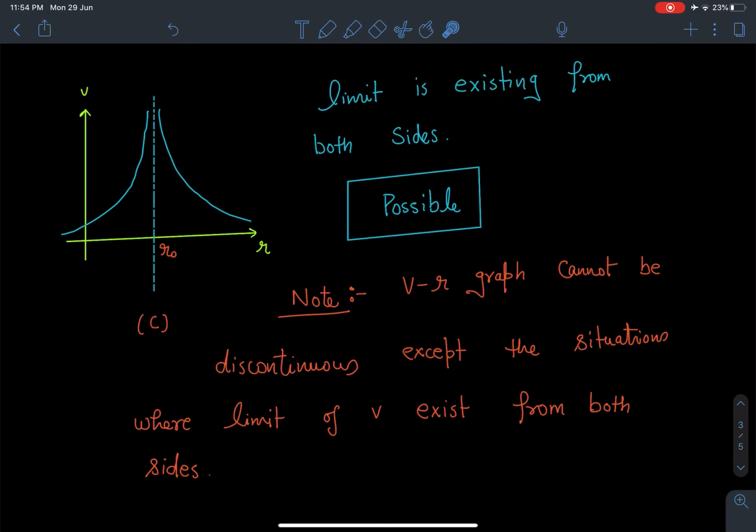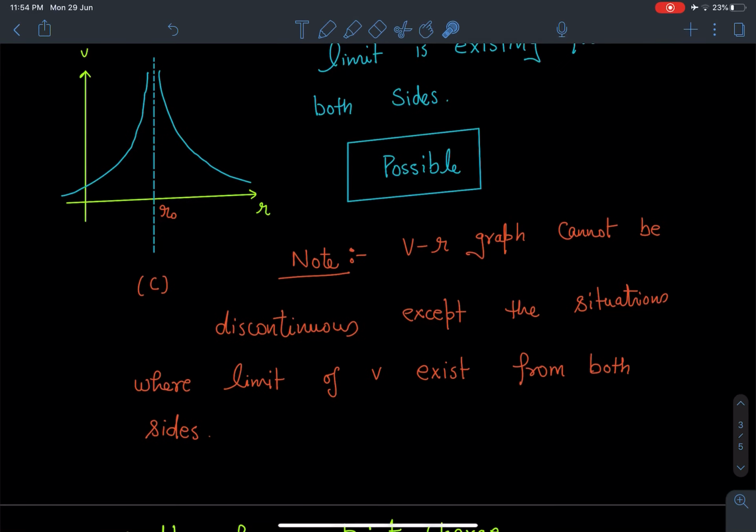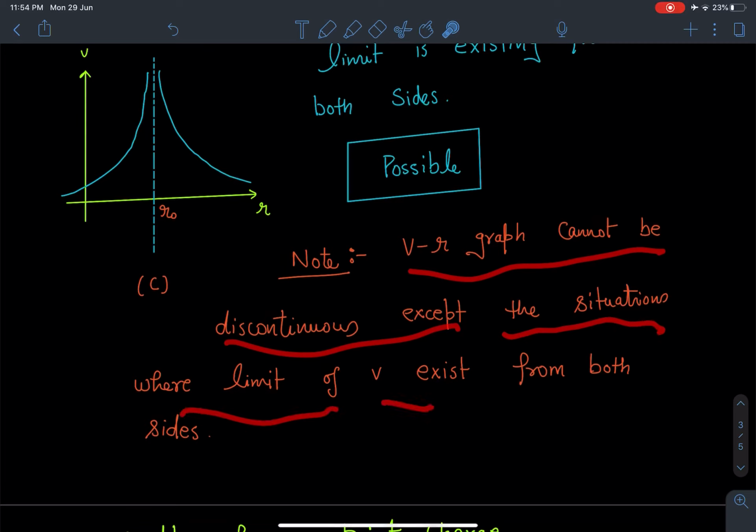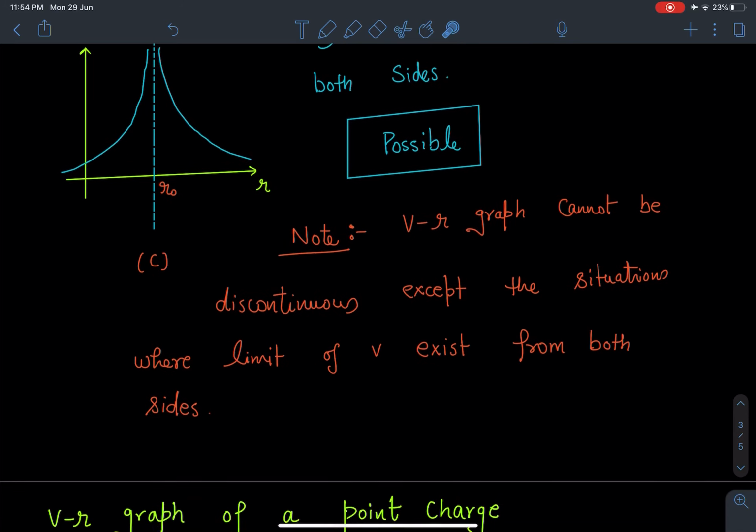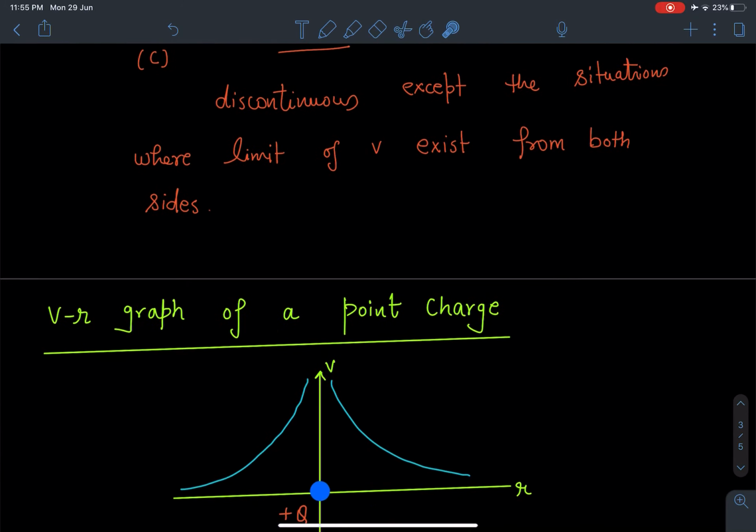So based on that, I have written a note here that the VR graph cannot be discontinuous except in situations where the limit of potential exists from both sides. So when the value is approaching the same number from the left side of the point and the right side of the point, we will say such limits exist, and such types of graphs are possible. So we can see some examples also.